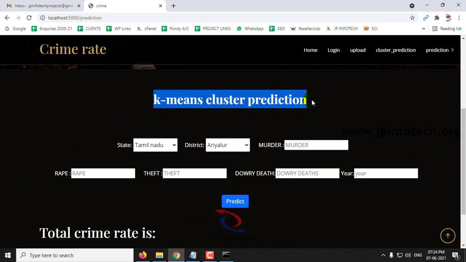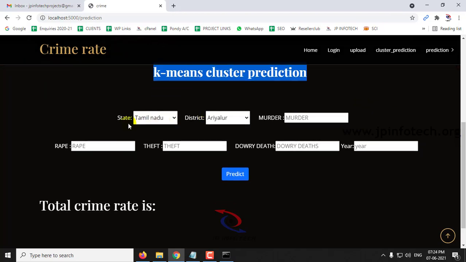Here we have segregated the data into two clusters, 0 and 1, which means that 0 is the low prediction, low crime rate, and 1 means high crime rate. Let me show you with a few cases. You can check it out with other cases also. Let me show you both scenarios.